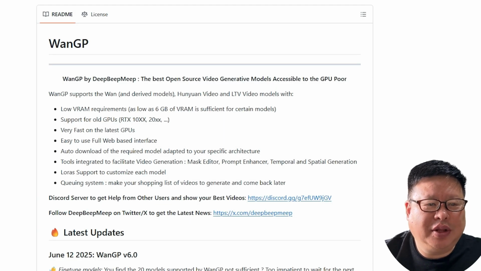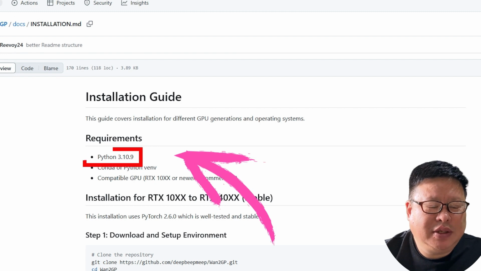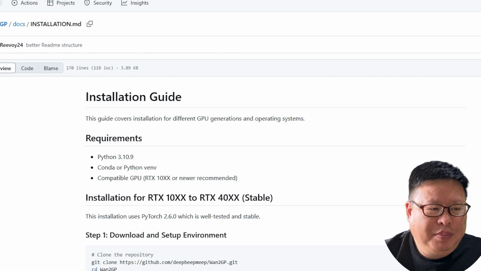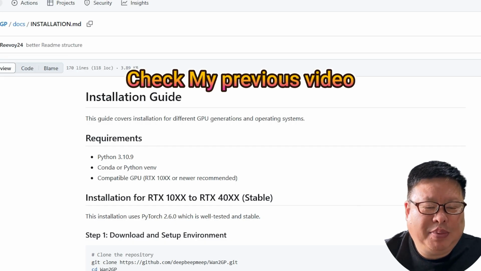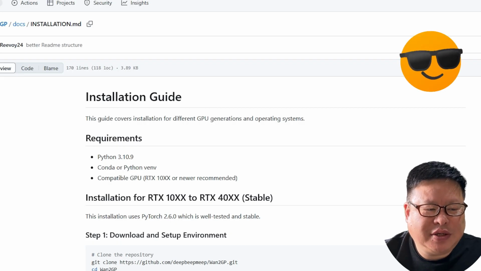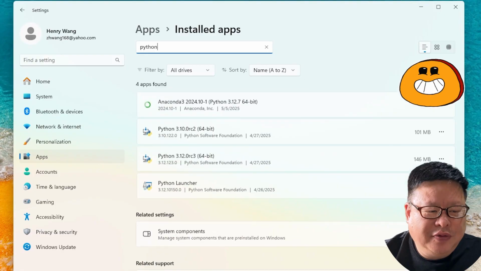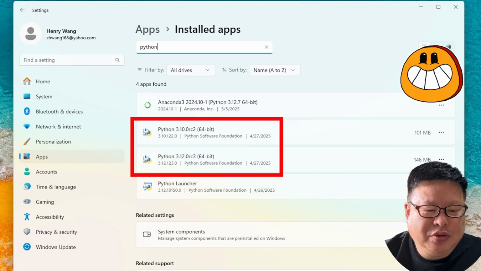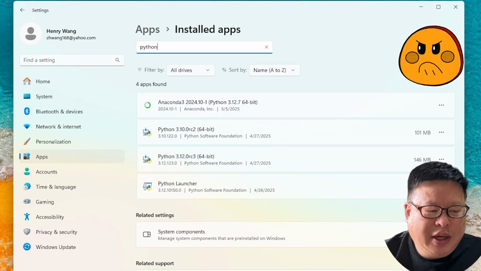Now we start to install this platform on our local computer. This project uses Python 3.10.9 as its base platform. Beginners or those working with multiple Python versions across projects should install Python 3.10.9 and create a virtual environment. However, most users prefer using the latest Python version. Personally, I avoid virtual environments. I already have 2 Python versions installed, and adding more could cause conflicts or confusion.